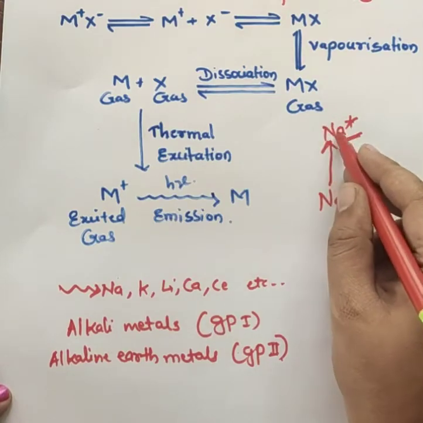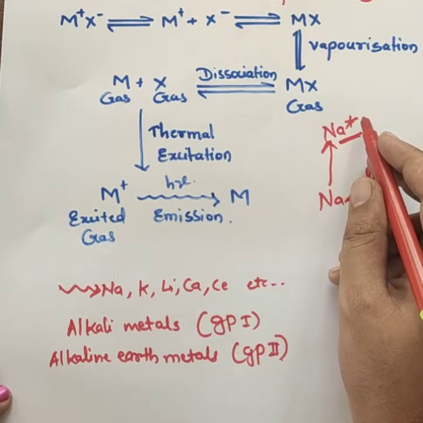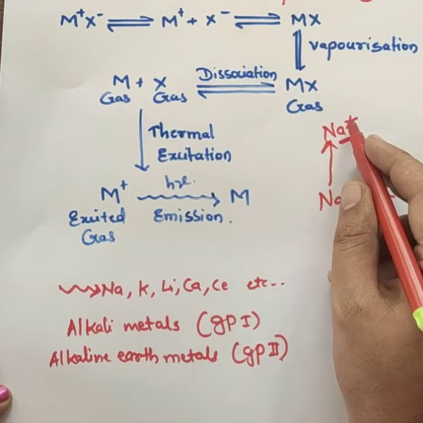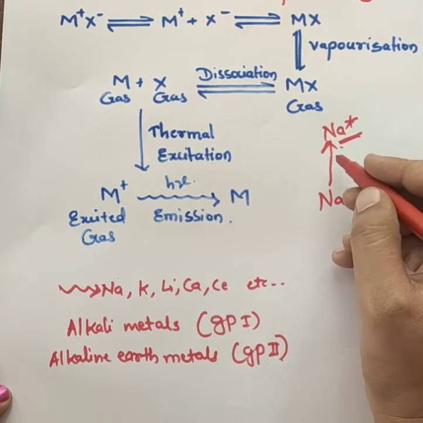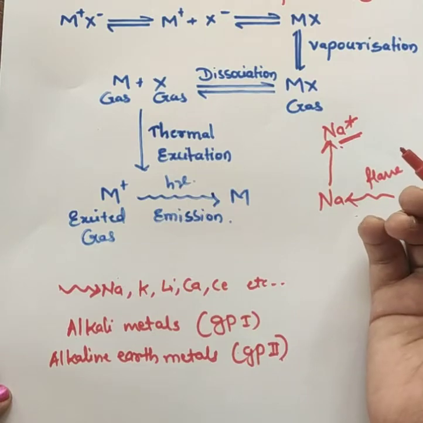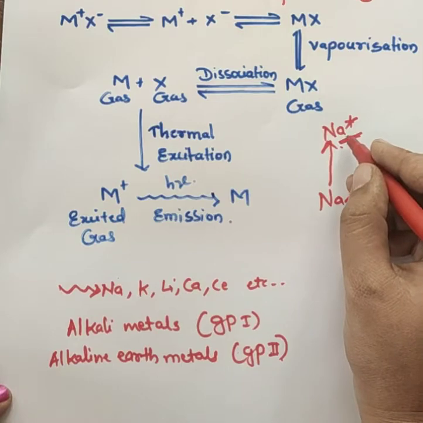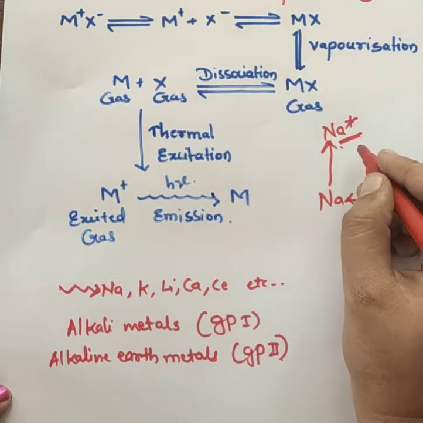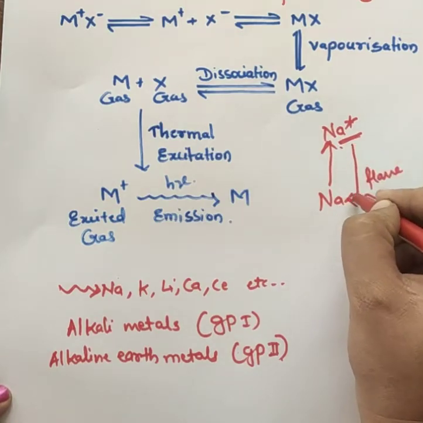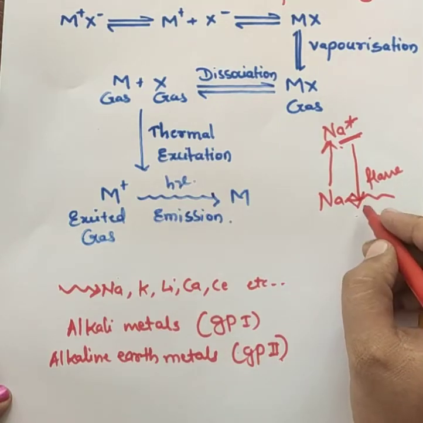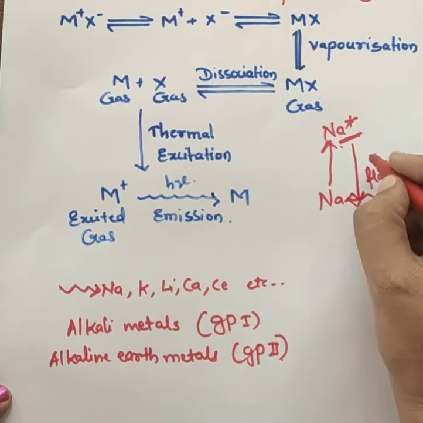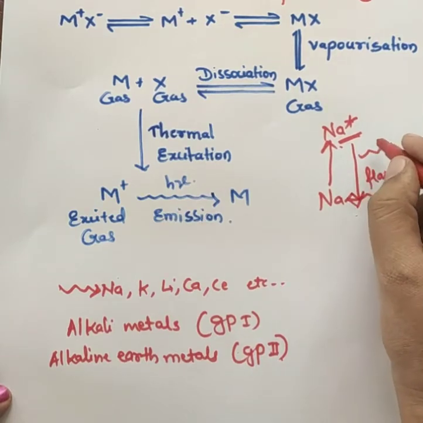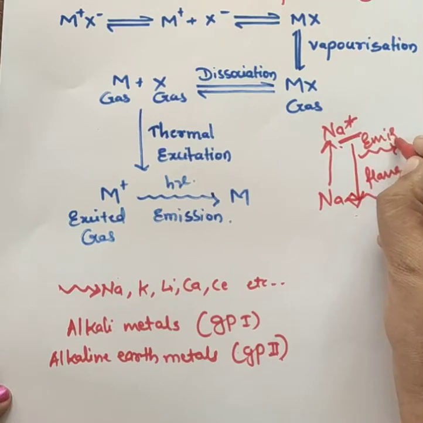The sodium in the excited state is unstable because it has higher energy. Every element will try to be in a lower energy state for stability. Hence the element in the excited state returns to its ground state and attains the lower energy. During this process it emits radiation, that is called emission.